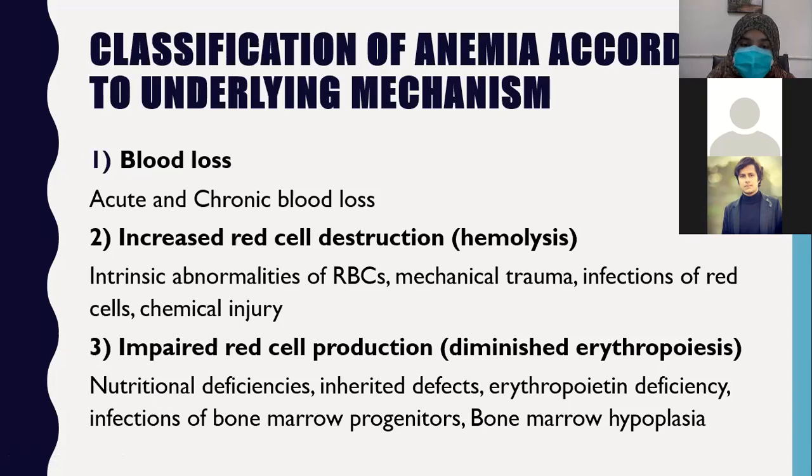Iron deficiency anemia, vitamin B12 deficiency anemia, that is megaloblastic anemia, and folic acid or folate deficiency anemia. These three are nutritional deficiencies that lead to impaired production of red blood cells and will lead to anemia.